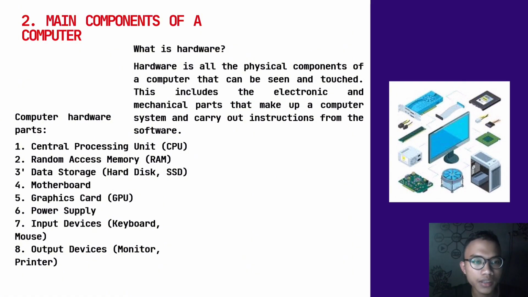Computer hardware parts are: 1. Central processing unit or CPU. 2. Random access memory or RAM. 3. Data storage, hard disk or SSD. 4. Motherboard. 5. Graphics card or GPU. 6. Power supply. 7. Input devices, for example keyboard and mouse. 8. Output devices, for example monitor and printer.